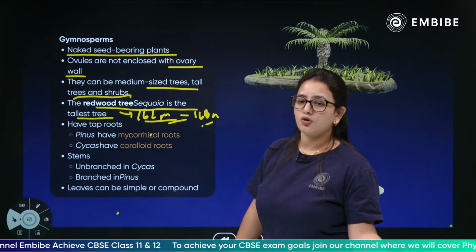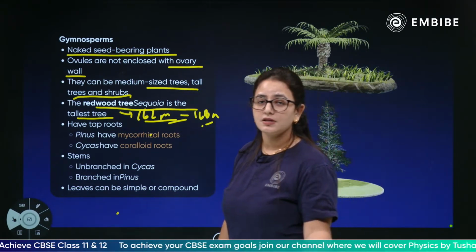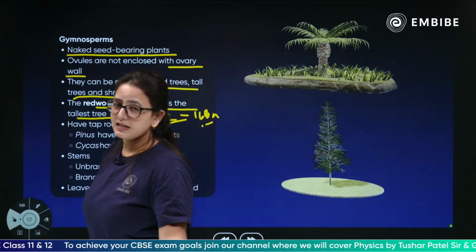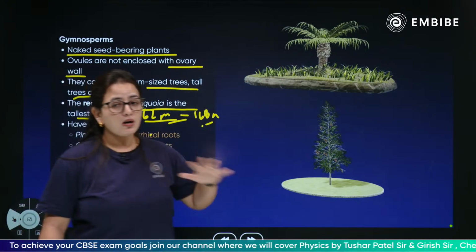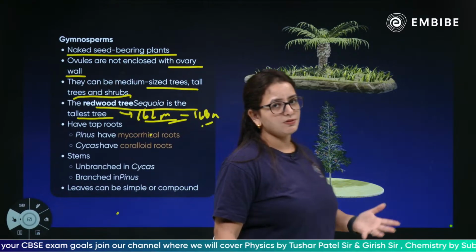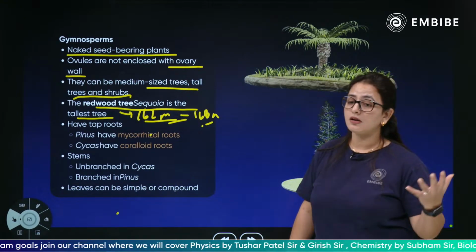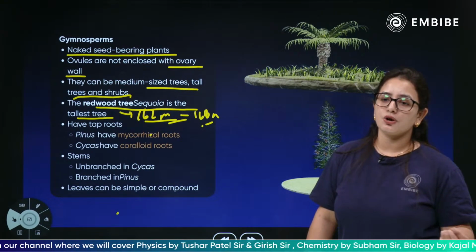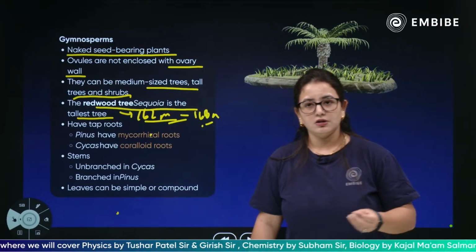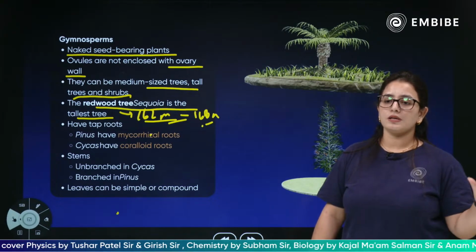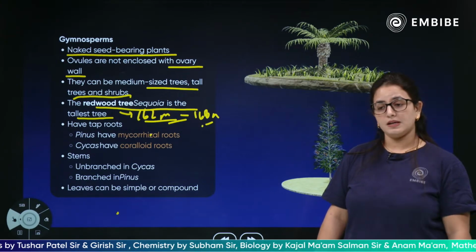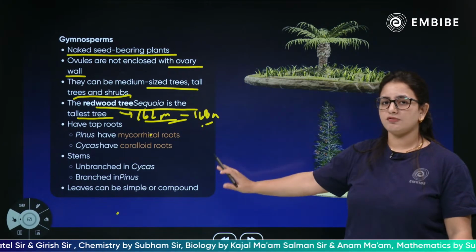Yes, the cycas have a coralloid root, the pinus have a mycorrhizal root, and they have various sizes. They can be as tall as the redwood sequoia, which could be 160 to 168 meters long. They could be present as shrubs and trees. Small and medium sized shrubs are also a part of our gymnosperm family. So these are the basic characteristics of the gymnosperm.